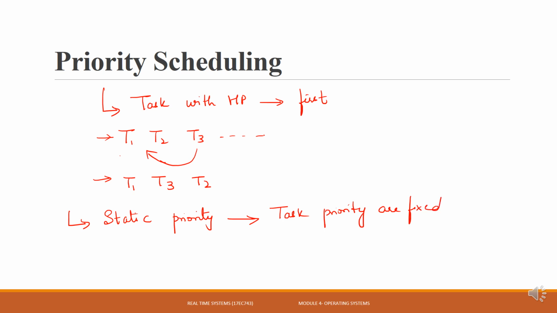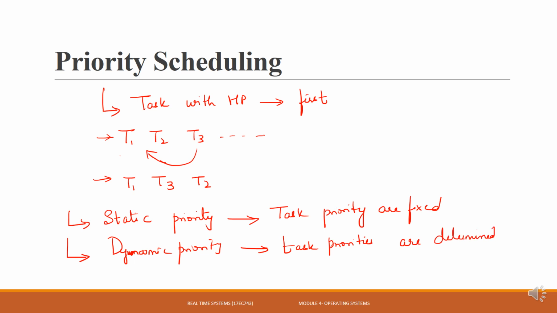The other category is dynamic priority scheduling, in which the task priorities are determined dynamically, as and when it runs.